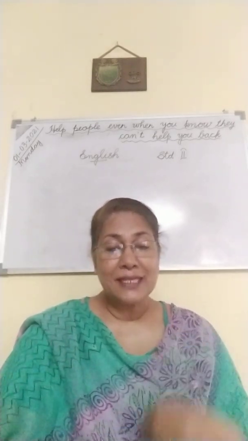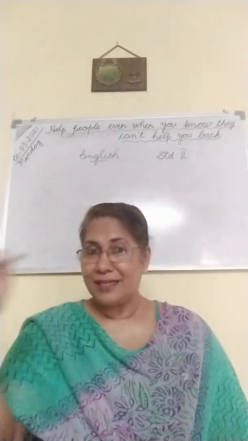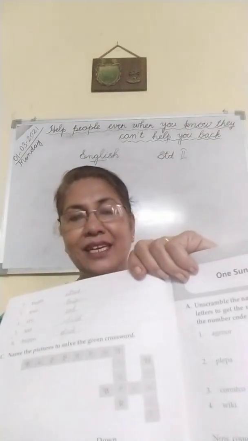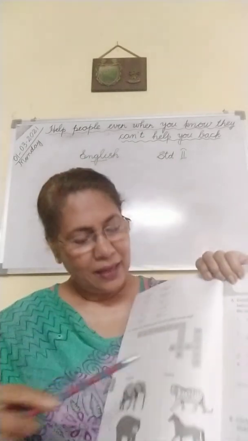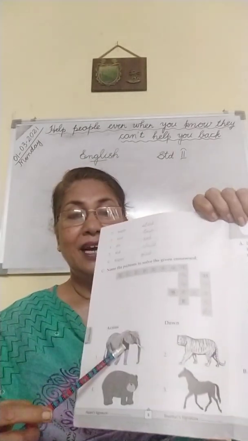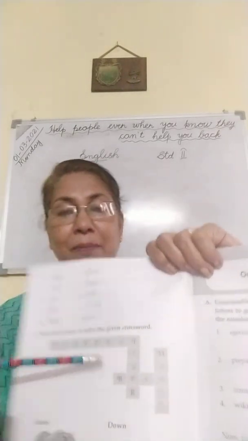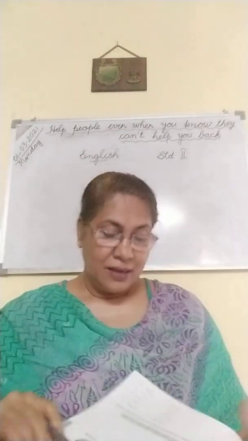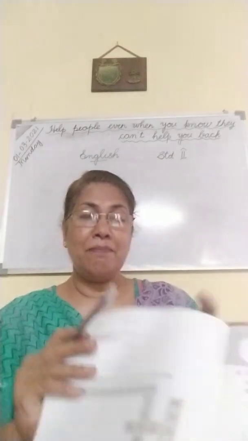Now, there's a puzzle given here and some animals are there. Which are the animals? Across means, yes, this is across. See here, this is across. So first we do the across one. What is the first animal given here? Elephant. Use all capital letters. It's given here. ELEPHANT, elephant. Then what is the second across animal? Yes, it is bear. BEAR, bear.